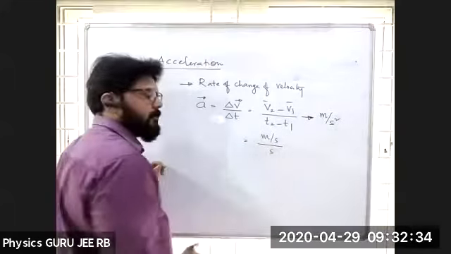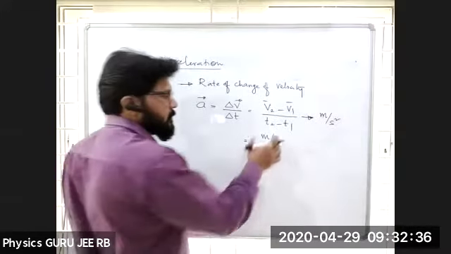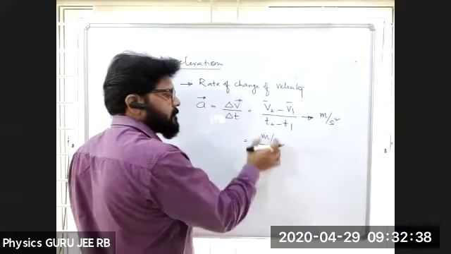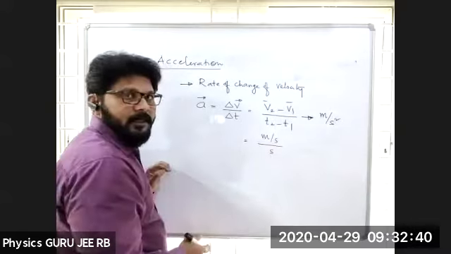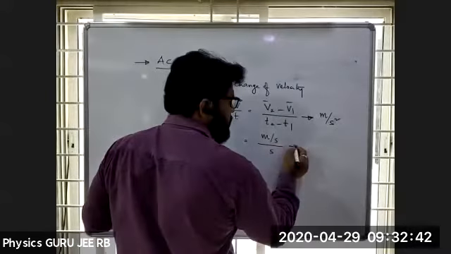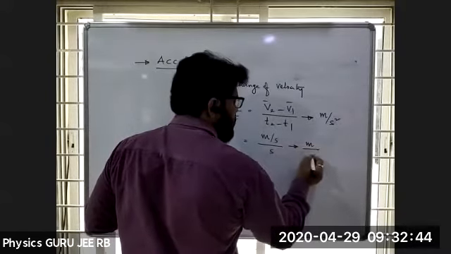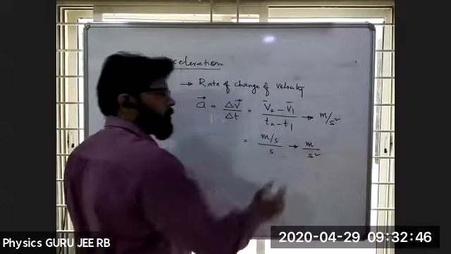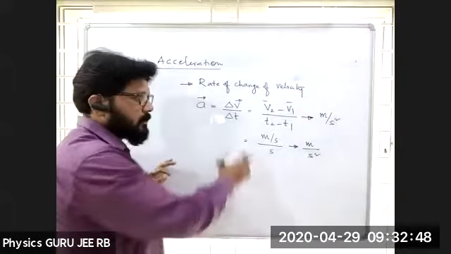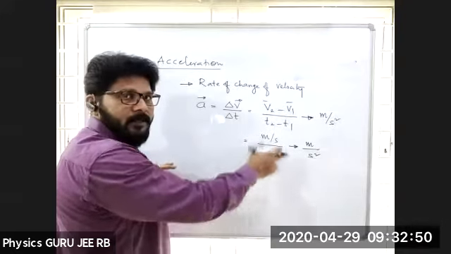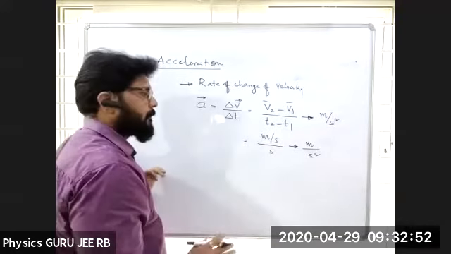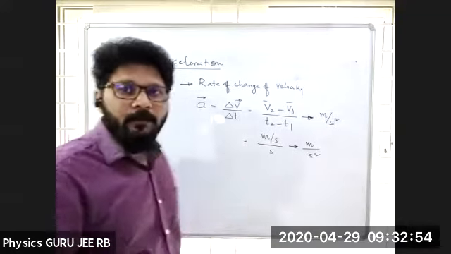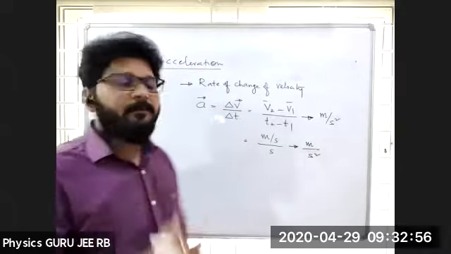The unit of velocity is meter per second, divided by second, or simply I can write meter per second square. Okay, what exactly is the meaning of it? What is the meaning of meter per second?